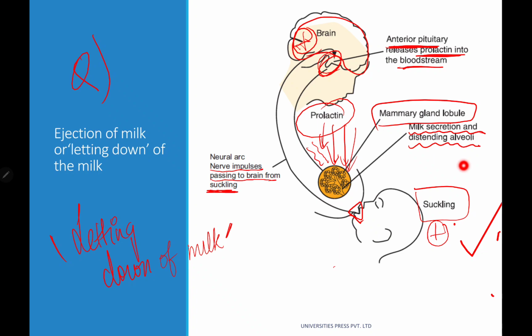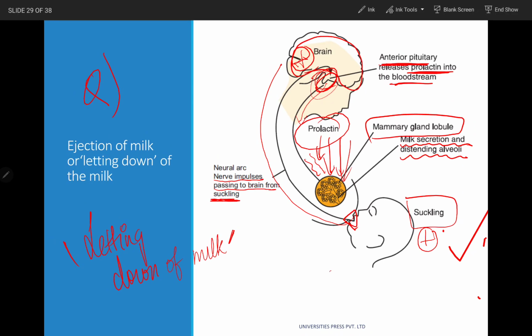So suckling is the major stimulation here that will carry the impulses right to the brain. From the brain, the anterior pituitary, what will be released? Prolactin will be released into the bloodstream, and this prolactin will be acting over the mammary gland lobules to produce what? Milk ejection. This is the letting down reflex.